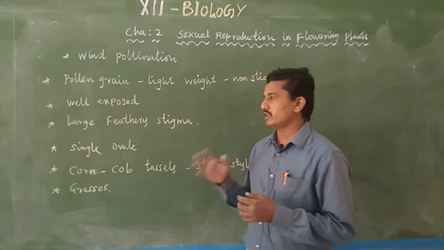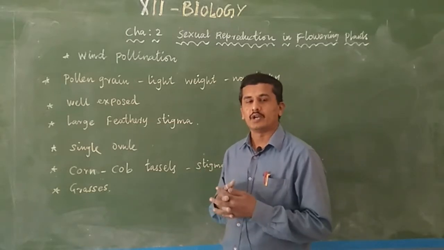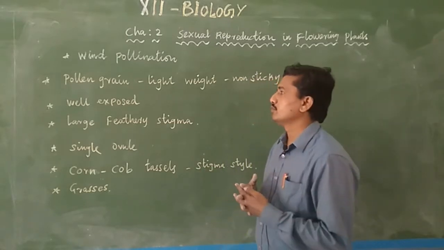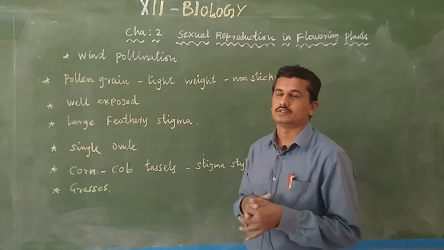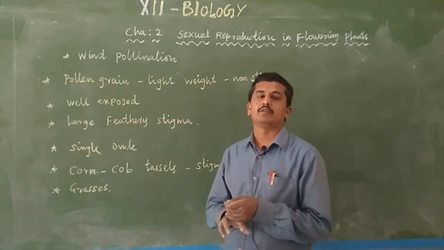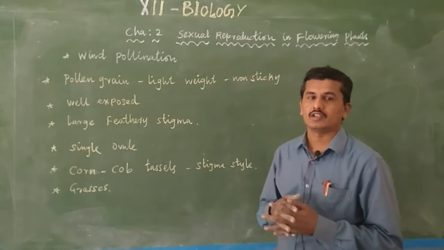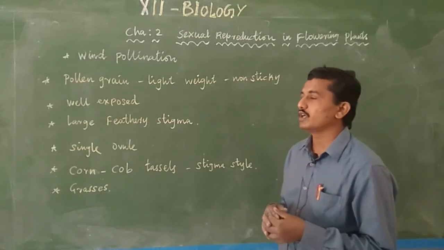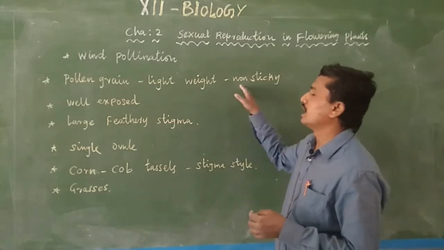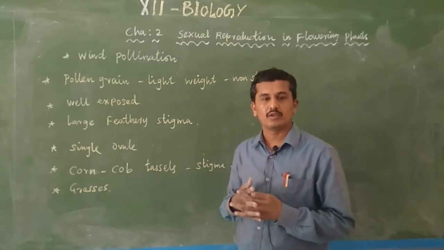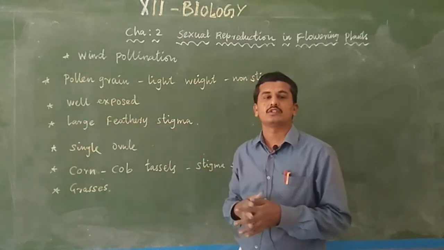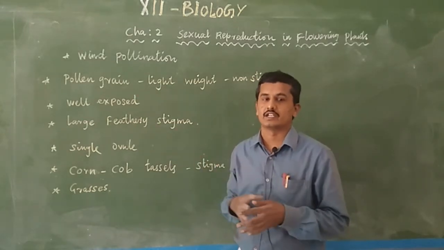Abiotic agents, the first agent for pollination is wind. So, majority of the plants follow wind pollination. In wind pollinated flowers, the pollen grain is light weighted and non-sticky. Then only the pollen grains are easily transferred through the air current or wind current.